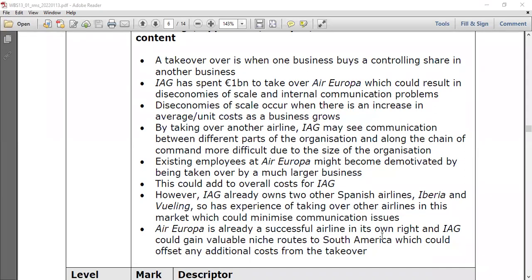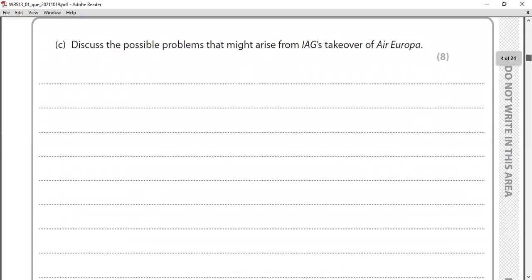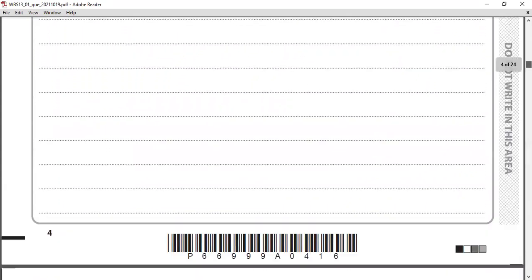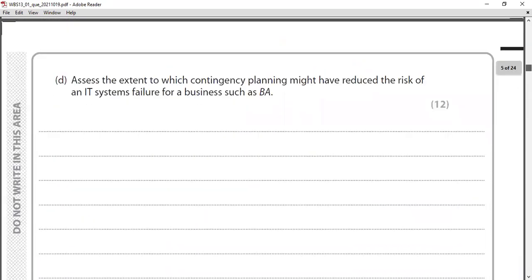Okay, we'll go to the last two questions of Section A. Section A's last question is a 12-marker. There are two 12-markers coming. First 12-marker: assess the extent to which contingency planning might have reduced the risk of an IT system failure for a business such as BA. There was a problem, right? In August 2019, there was an IT system failure. More than 400,000 passengers were affected by this. They had to pay 183 million in compensation.